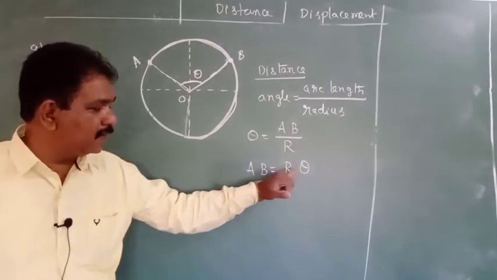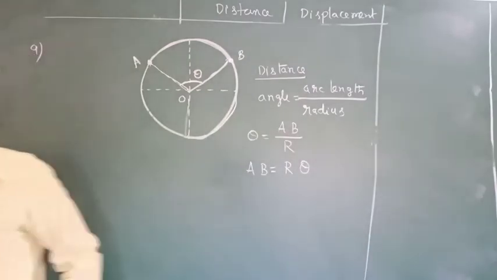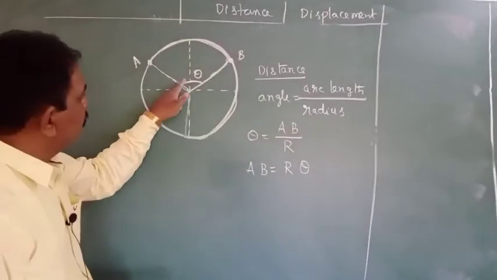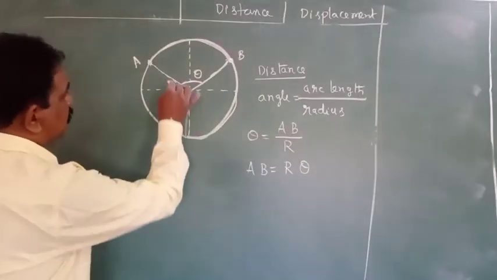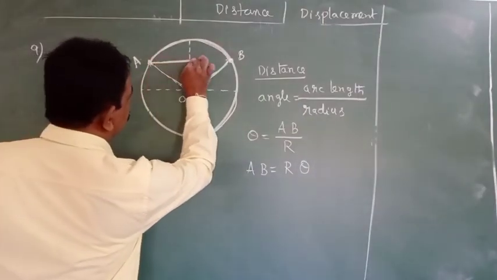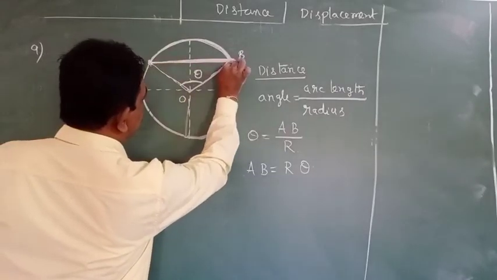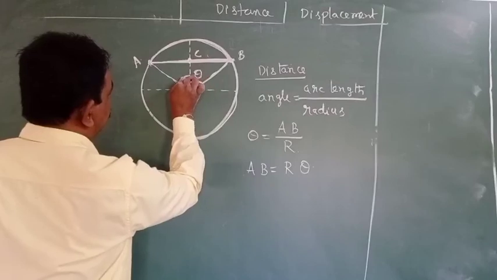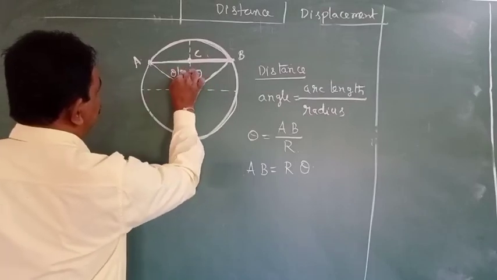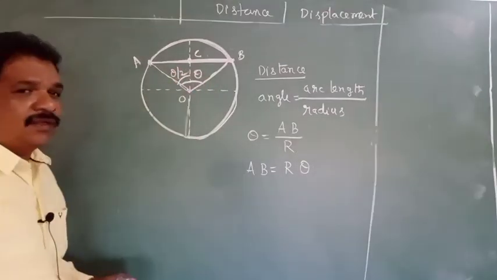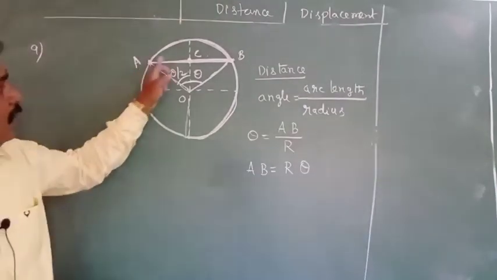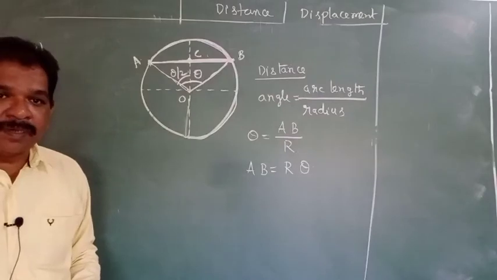Now what is displacement? What is the displacement of the body? For calculating the displacement, with this angle theta, the displacement is this one. This is called displacement. Here I am assuming another point C. Then this angle will be half of theta. That value is equal to theta by 2. AB will be the displacement, this one.